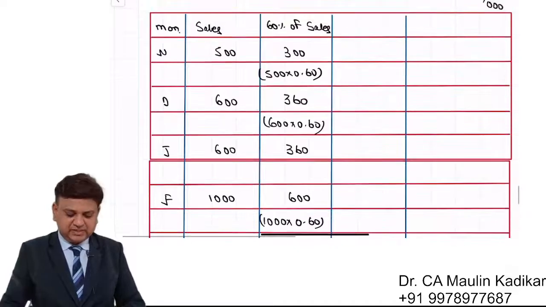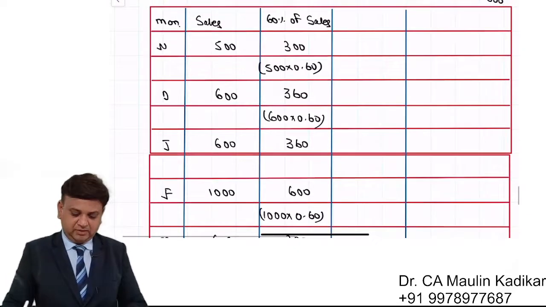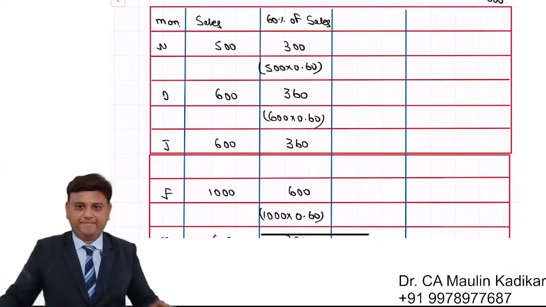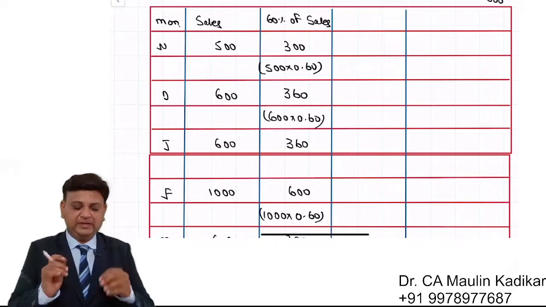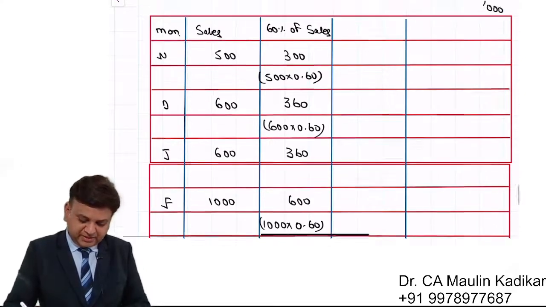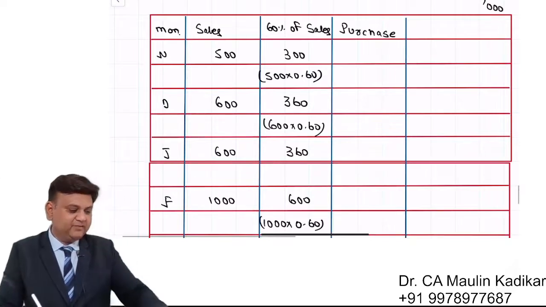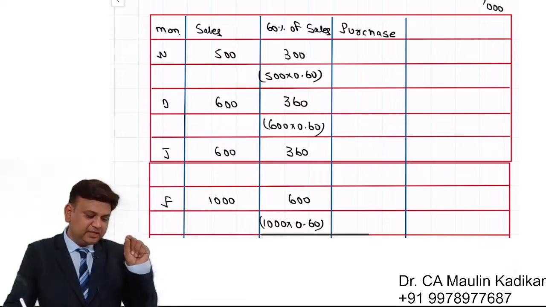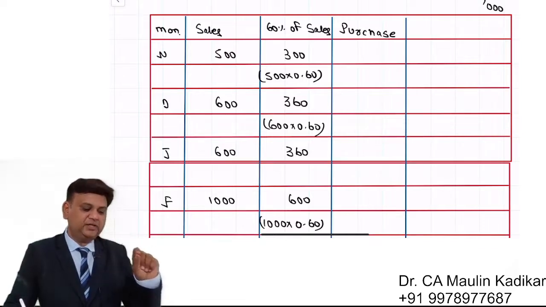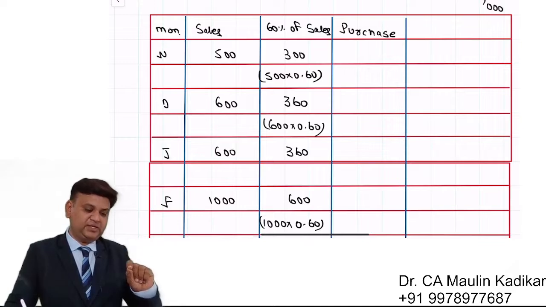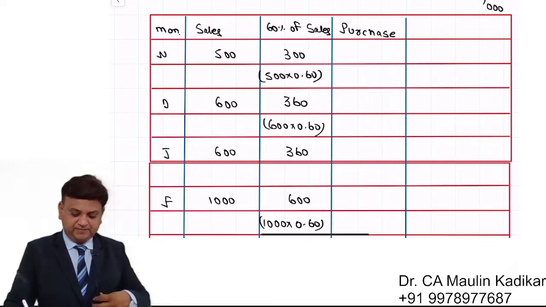That is the way 60% of the sales is calculated. Now friends, I am writing that purchase. Read the language of the question: purchase of the raw material are made, highlight the portion, in the month prior to the sales and amount to 60% of the sales.